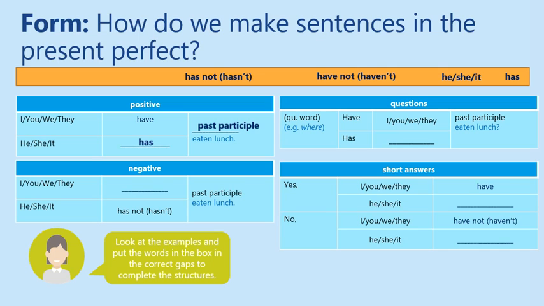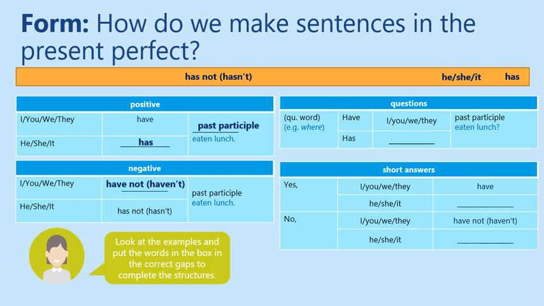Look at the negative form. We have I, you, we, and they, and we complete it with have not or haven't. And the past participle, eaten, the complement, lunch. So I can say I have not or I haven't eaten lunch. Let's look at the third person form. He, she, and it: has not or hasn't. It's the contraction. We can use both. Both are possible and correct. So we can say he has not or he hasn't eaten lunch.